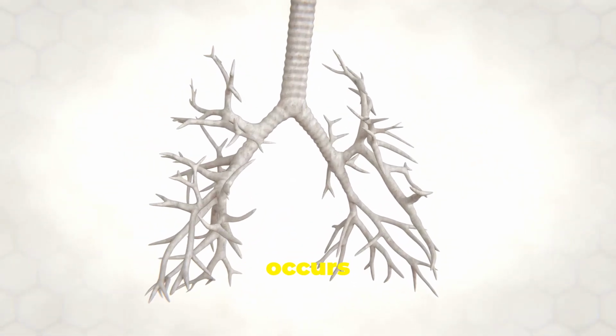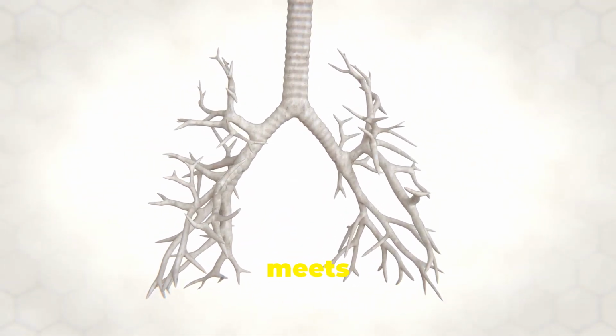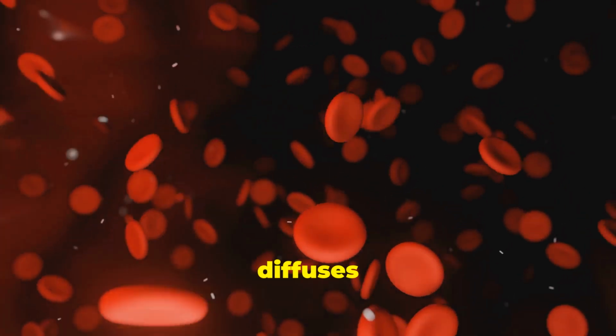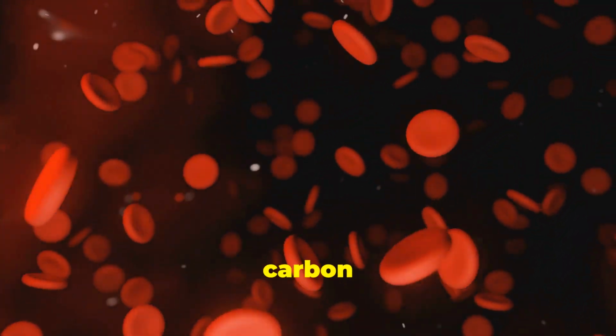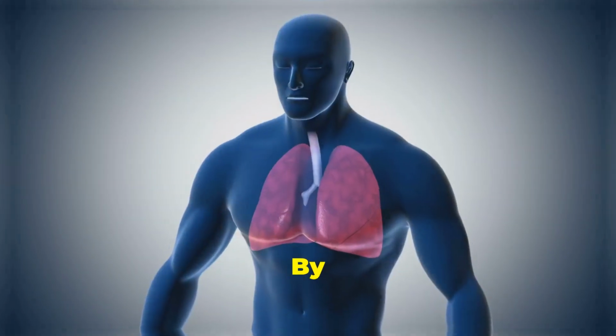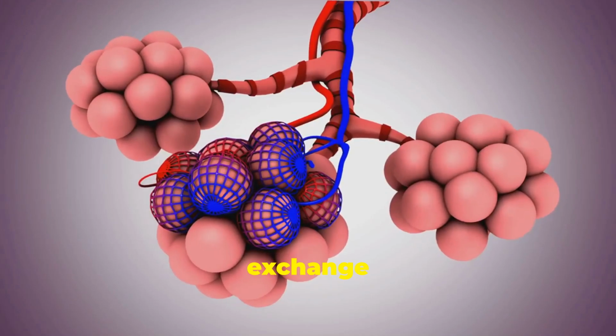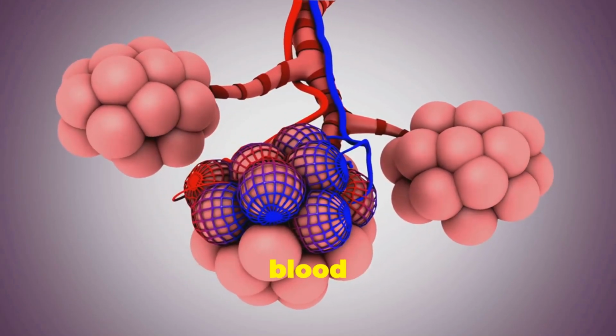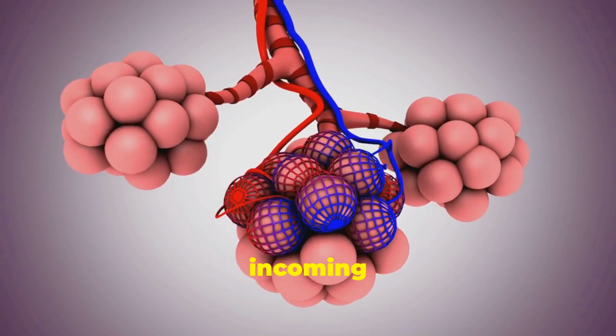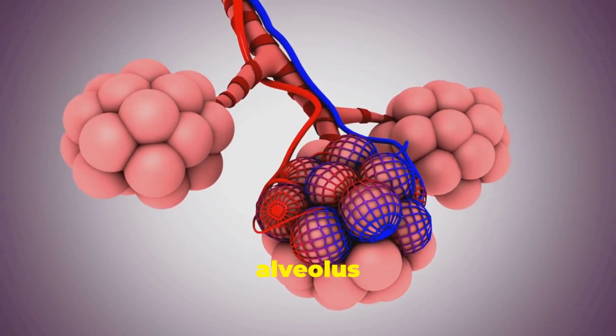Ultimate gaseous exchange occurs at the point where the alveolus meets with the pulmonary capillary. During this exchange, oxygen diffuses into blood circulation while carbon dioxide leaves blood circulation and enters the alveolus for onward exhalation. By the way, it is at alveoli pulmonary capillary gaseous exchange segment that deoxygenated blood gets oxygenated by incoming oxygen from alveolus of the lungs.